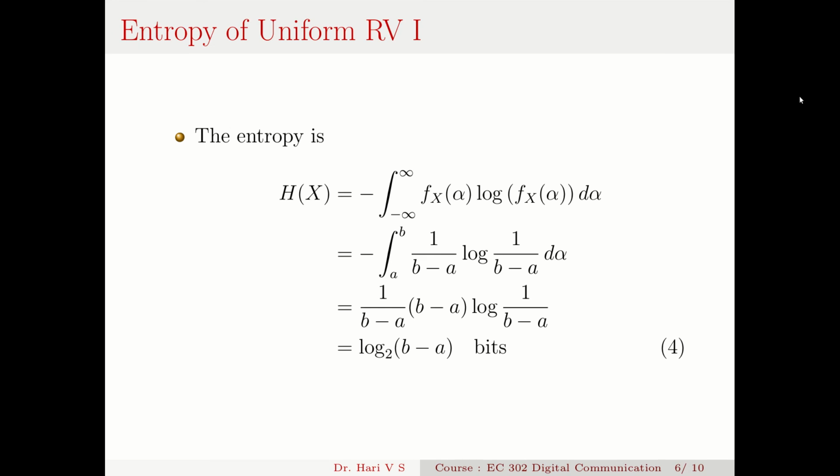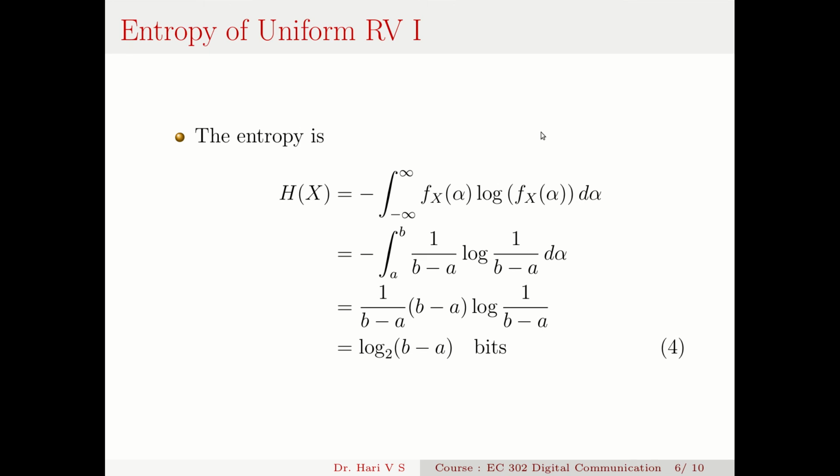So what if it is a uniform random variable? Now when we talk about a uniform random variable, we know that it's a continuous type distribution. So H(X) is minus the integral from minus infinity to infinity of f(x) log f(x) dx. This uniform distribution means from a to b, it is 1 by b minus a.